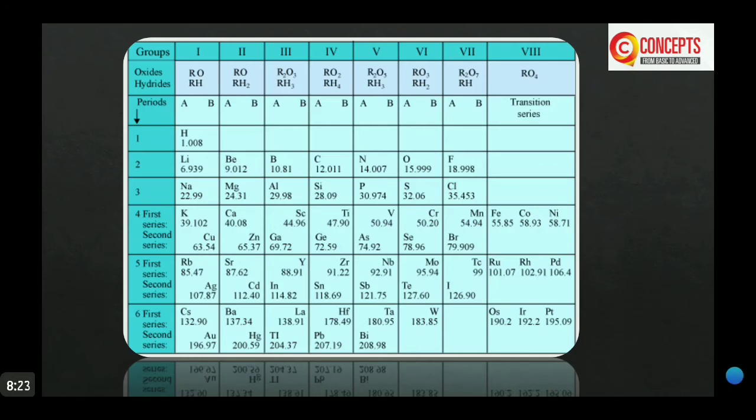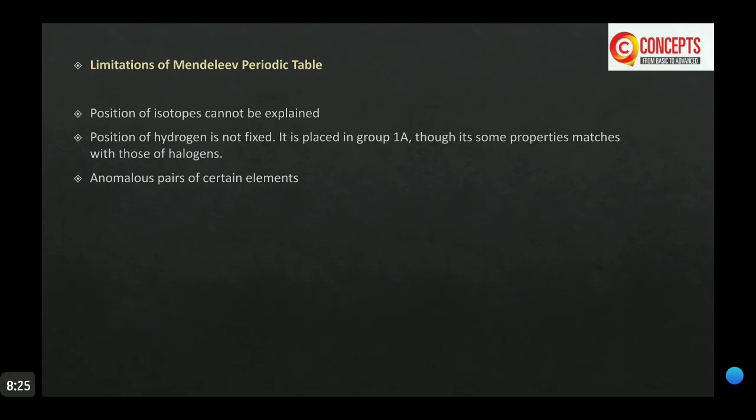Then come the drawbacks or limitations of Mendeleev's periodic table. This periodic table was eventually rejected, but it made the main contribution in the formation of our modern periodic table. Without Mendeleev's periodic table, the modern periodic table could not have been formed. So it has some limitations or drawbacks.